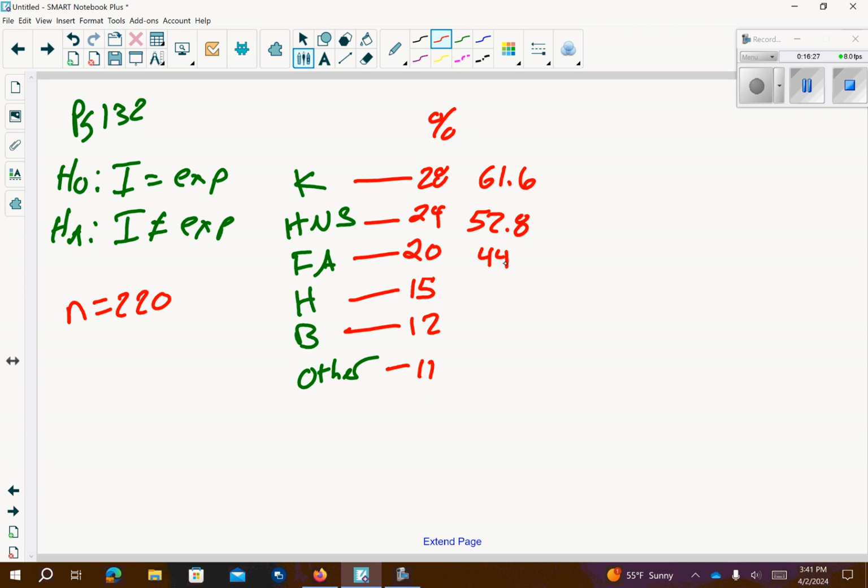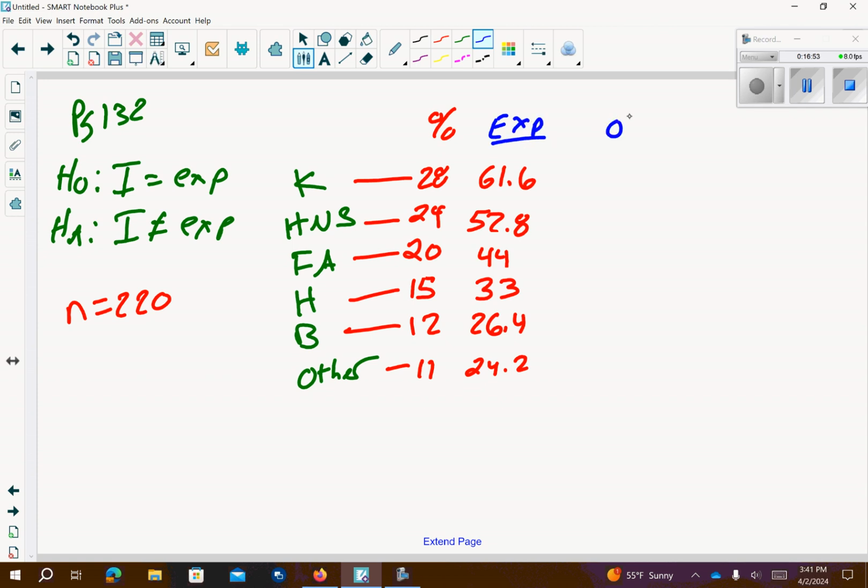And then 0.15 times 220, that's 33. 0.12 times 220 gives me 26.4. 0.11, so 11% times 220 gives me 24.2. Okay, so these are the expected based on 220.